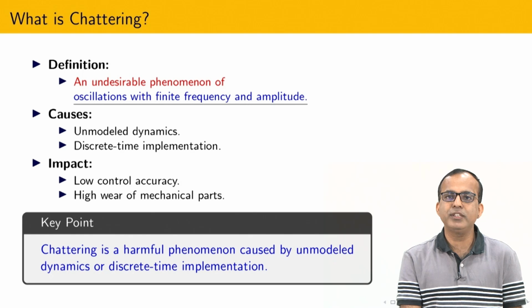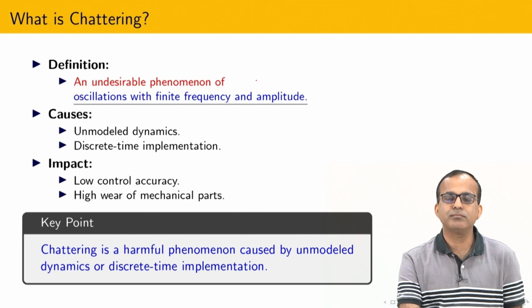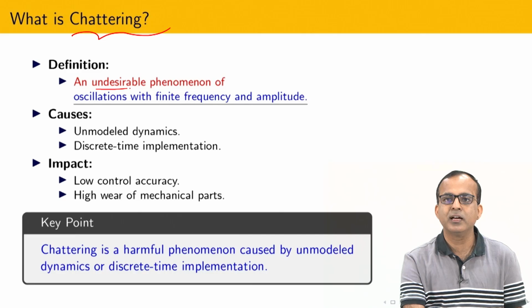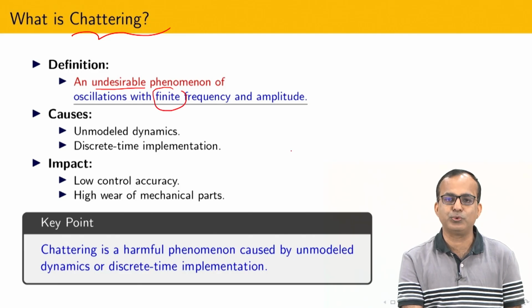Now, let us come to one of the obstacles of sliding mode control implementation, the so-called chattering. First, I am going to define chattering. Chattering is not a desirable phenomenon, and it is characterized as oscillation with finite frequency as well as finite amplitude.